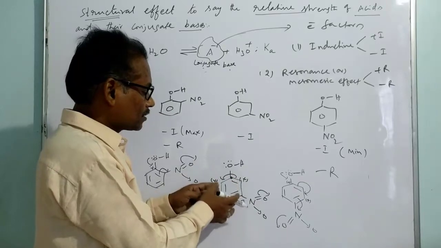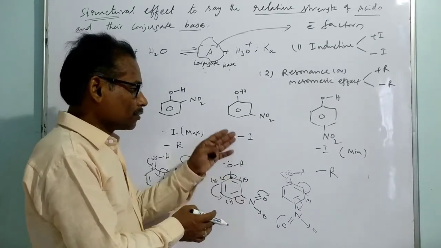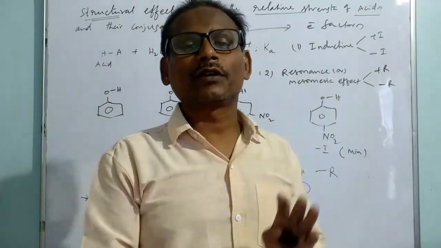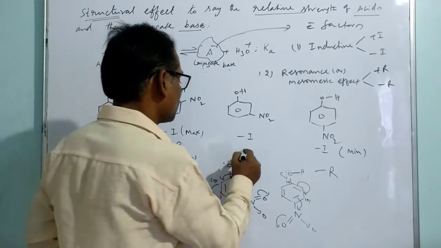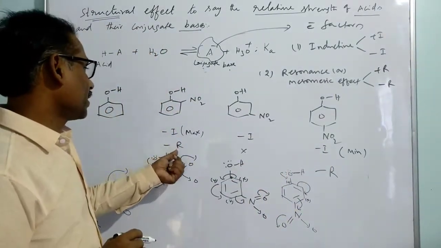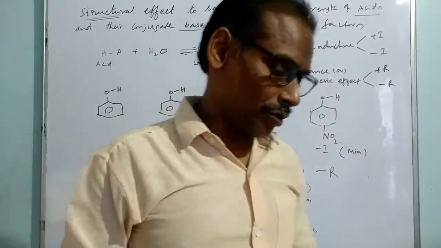So here you can say whenever the NO2 group is placed at meta position, that kind of conjugation effect, the mesomeric effect, is not noticed. That's why here there is no question of resonance. So the resonance appears at ortho position and at para position, but not at meta position.